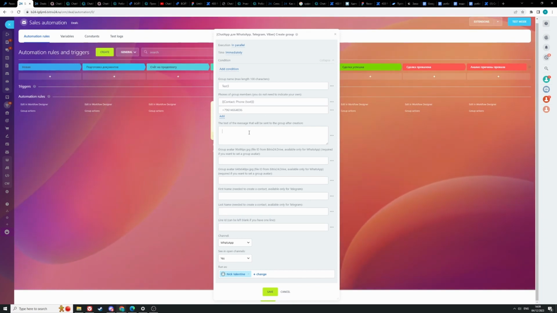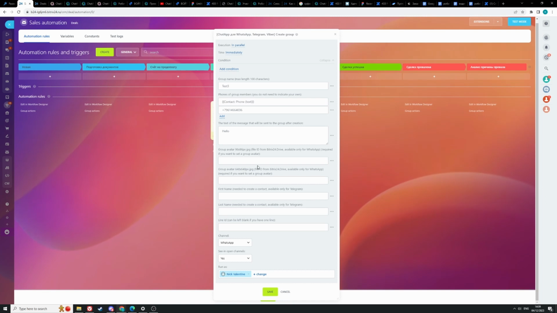Text of the message field. You can enter a welcome message. Hello will be enough for us. It is possible to set an avatar to the group. This can be done only for a messenger or WhatsApp.